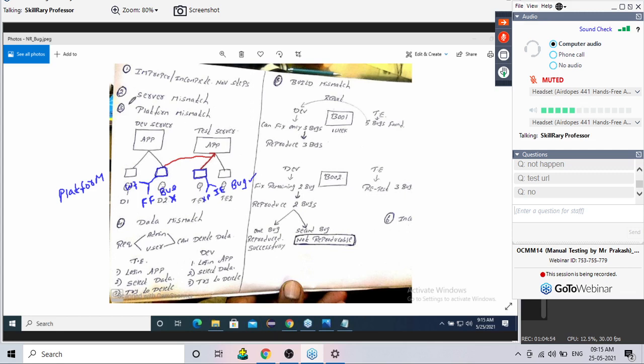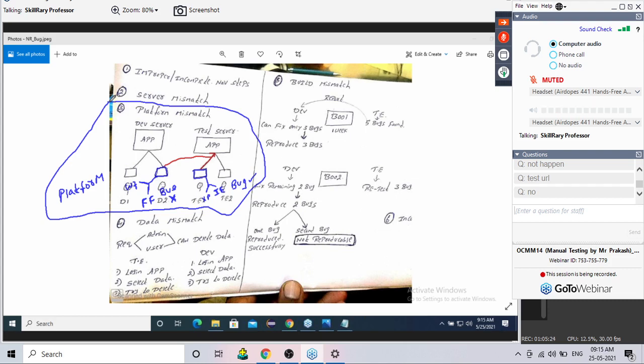Problem is the platform. Both are using different platforms. So now can I say again the problem is, even after following the navigation steps, even after following the server, I am not able to reproduce the bug. Who is not able to reproduce the bug? Even after following everything in your bug report, I am not able to reproduce the bug.